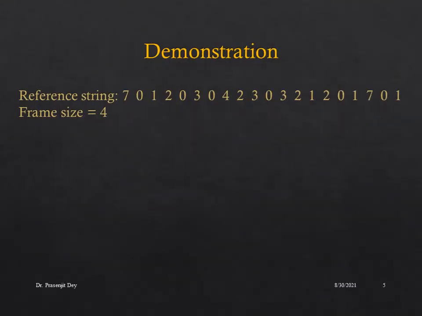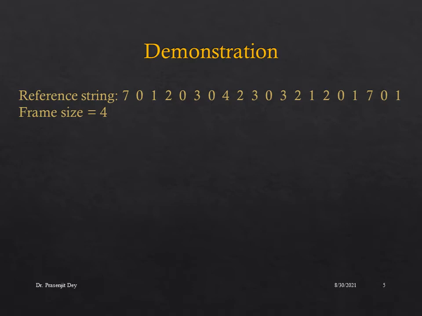Let us demonstrate the relationship between the frame size and the number of page faults in the FIFO page replacement algorithm. For the demonstration purpose, let us use the same reference string which I have used earlier in the previous example. Let us assume the frame size is 4, and we know that initially the page table is empty.